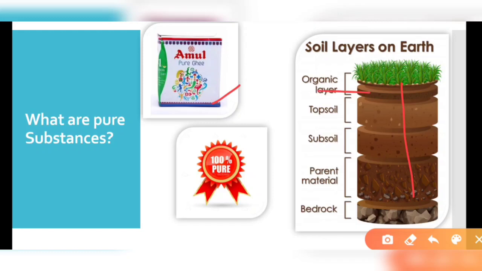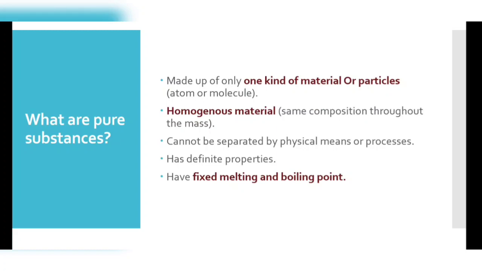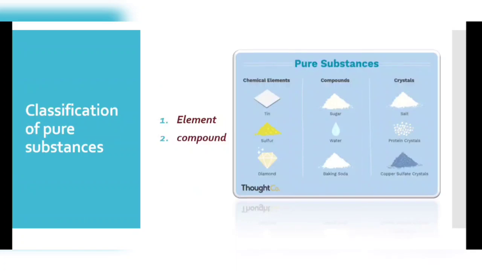Like in the organic layer, humus must be present. Here the minerals will be there. In some layers the minerals will not be there. So the soil layers are also a mixture of different components, because they are not made up of only one kind of particles. So what are pure substances in our science language? They are made up of one kind of particles only, and these particles could be atoms or molecules. According to this, we have classified pure substances into two types: elements and compounds.